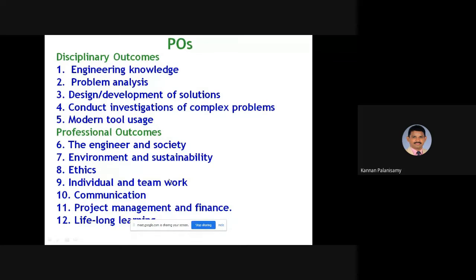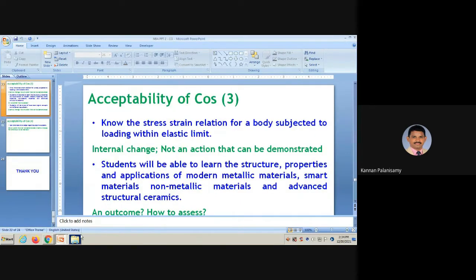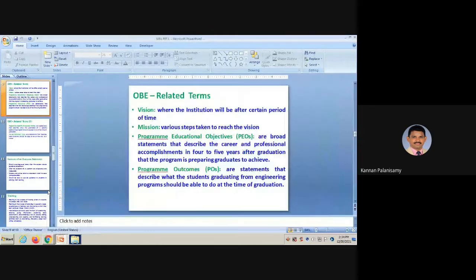And the next 7 outcomes are professional outcomes: the engineer and society, environment and sustainability, ethics, individual and teamwork, communication, project management and finance, and lifelong learning. These are all defined by NBA. That is also one of the terms we have to remember: the graduates passing out from the institution should possess these program outcomes.